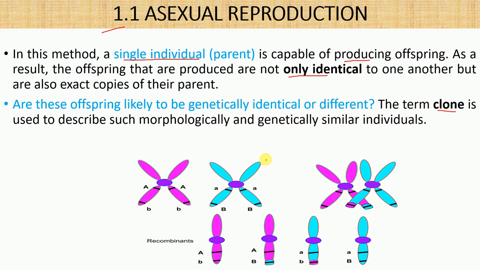Why? Because during asexual reproduction, meiosis does not occur, and that's the reason crossing over does not occur, and that's why there will be no diversity in asexual reproduction. If you want to see about this concept, I will drop a link to my video in the description box, so kindly go for that, and you can see meiosis and mitosis, from where you can get the concept about this, right?